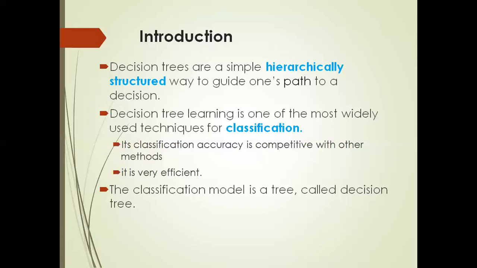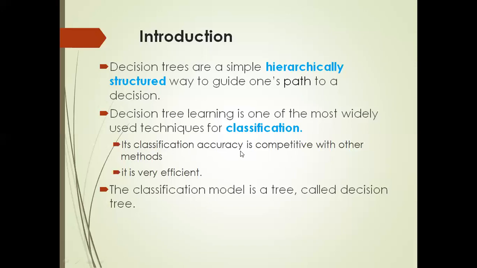So the doctor has to take the decision based on all the history of the patient. So that is a little bit difficult and it is a complex one. So for both the cases we make use of the decision tree, and that is simple and it will be in a hierarchically structured manner. And mainly remember this, decision tree learning is one of the most widely used techniques for classification purpose. So normally we use decision tree for the classification purpose.